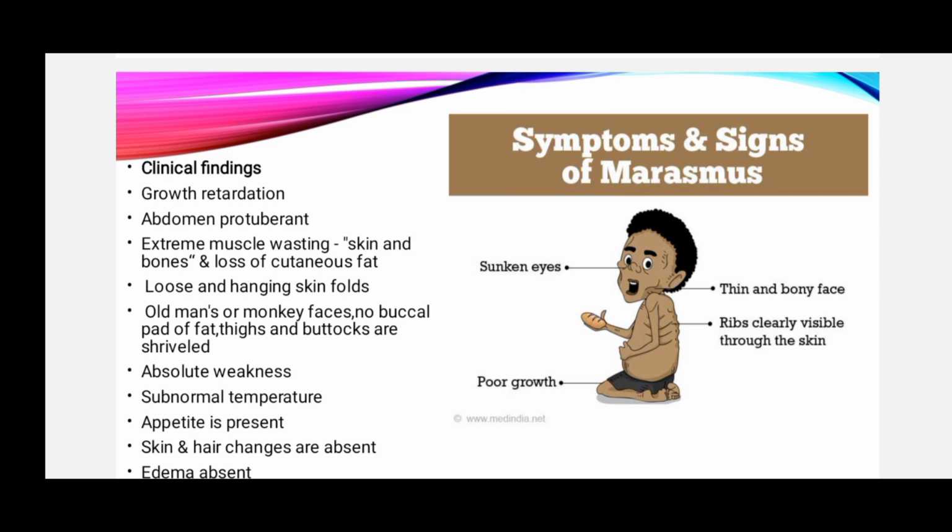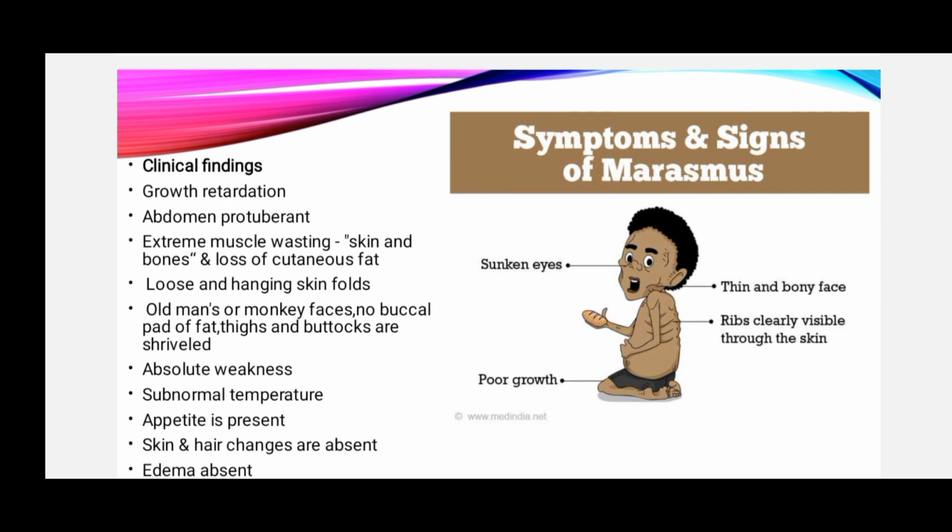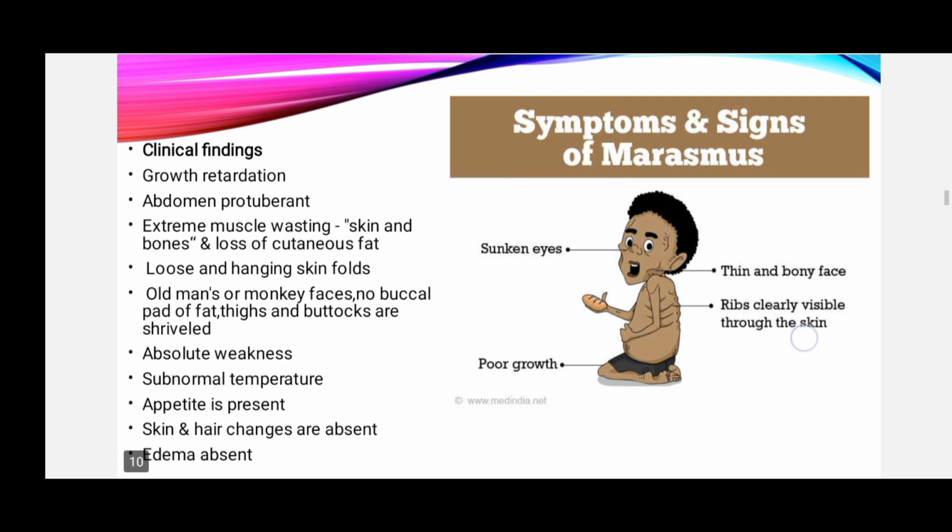So if we talk about clinical findings, in marasmus we see growth retardation, protuberant abdomen, extreme muscle wasting, skin and bones, loss of cutaneous fat, loose and hanging skin folds, old man or monkey face, no buccal pad or fat, thighs and buttocks are shriveled, absolute weakness, and subnormal temperature. Appetite is present, skin and hair changes are absent, and edema is also absent in this condition.